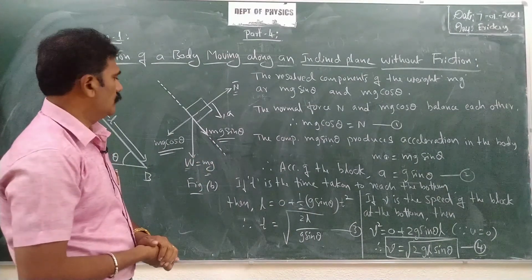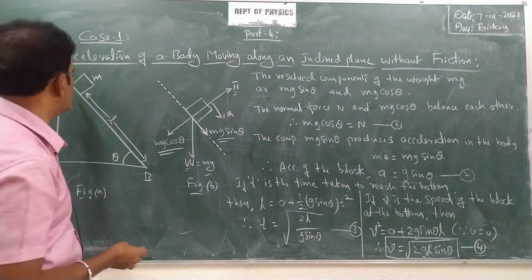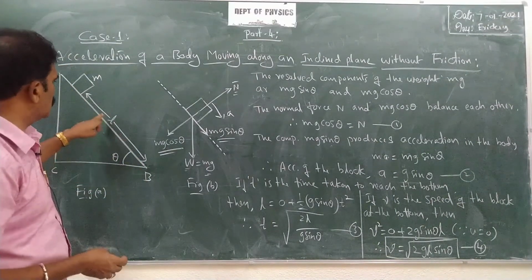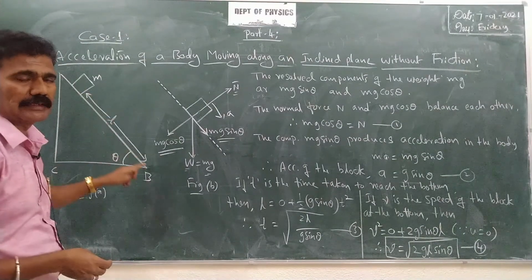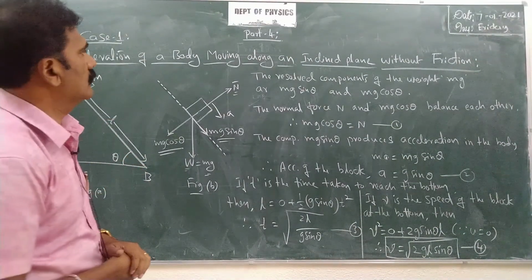Clear? Okay. So once you understand this diagram, what is the displacement of the body? The displacement of the body from point A to B is L. That is the total length of the inclined plane. Displacement also we can say, okay?